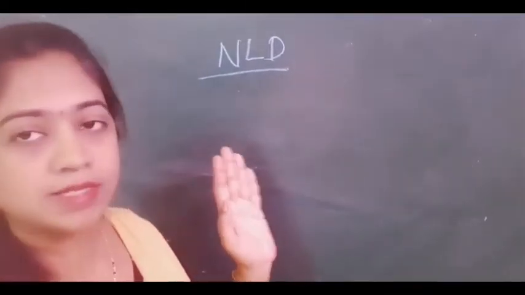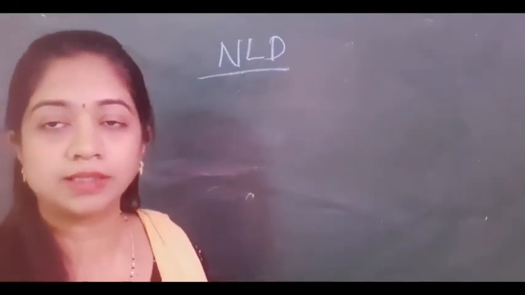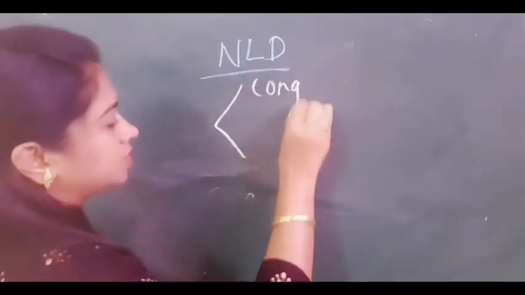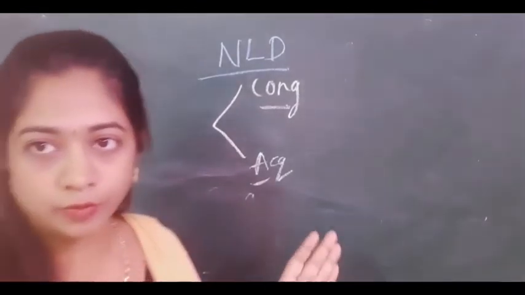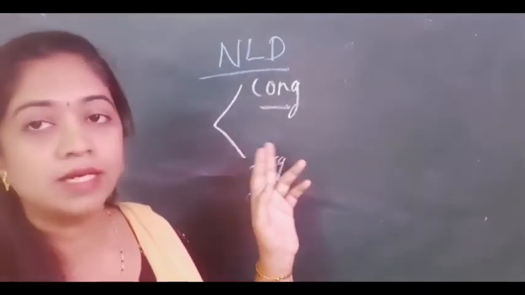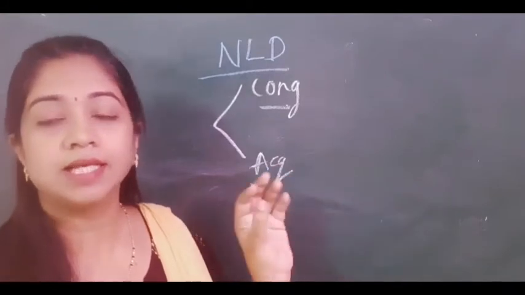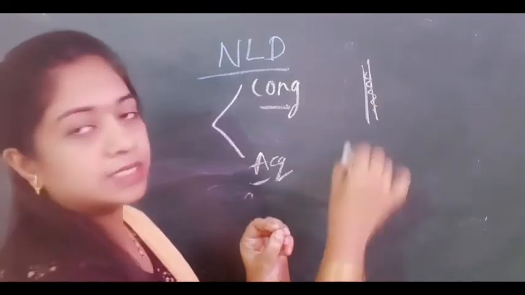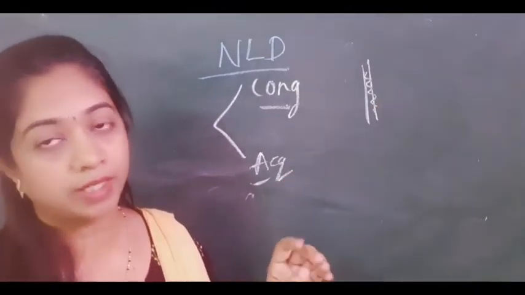Next most important structure, that is the nasolacrimal duct. So what are the causes in the nasolacrimal duct that can lead to obstruction? Again, we have congenital causes and acquired causes. In congenital causes, this is the most common cause of watering in newborn babies, that is the congenital obstruction of the nasolacrimal duct. There is non-canalization or partial canalization of the nasolacrimal duct, or even imperforate valves.